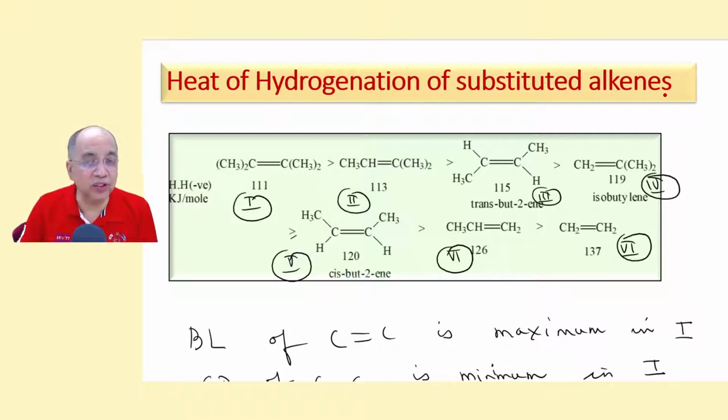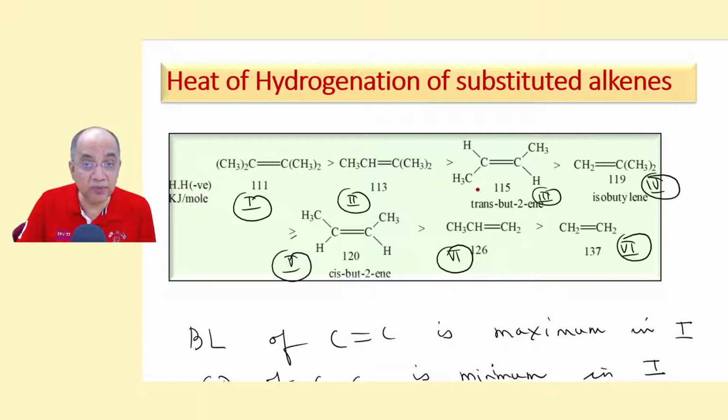heat of hydrogenation. Let me also give you supporting evidence for the stabilities of these substituted alkenes with their heat of hydrogenation values. These are all negative, but I am giving you the numerical values, which is minimum for tetra-substituted, because it is most stable, 111 kilojoules per mole. Then this is tri-substituted, 113. This is di-substituted, 115, but there are three types of di-substituted alkene.